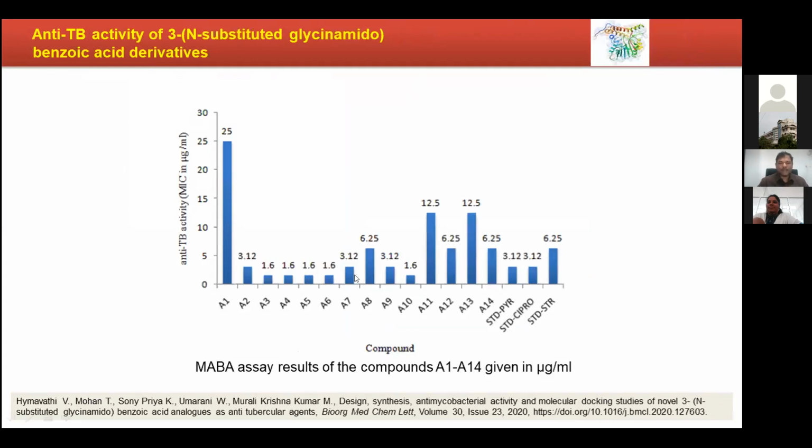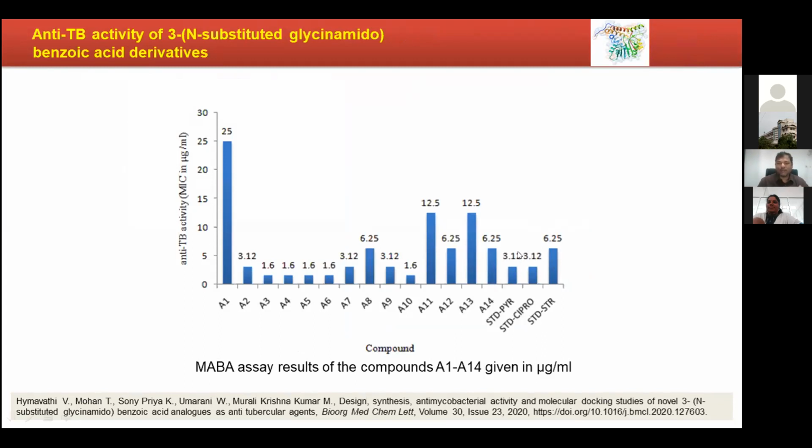If you see here, how many molecules have we synthesized? 1, 2, 3, 4, 5, 6, 7, 8, 9, 10, 11, 12, 13, 14, 15, 16, 17 molecules, among which the last 3 are standard molecules. This is pyrazinamide, this is ciprofloxacin, this is streptomycin. In vitro results of standard molecules seem smaller, but in vivo activity will be very big.